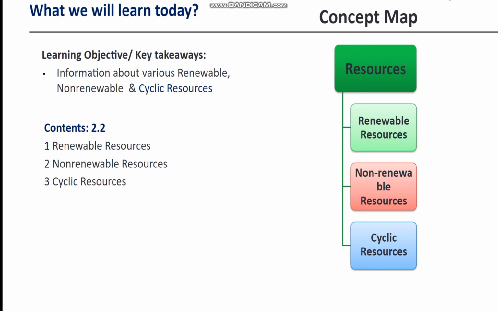Course code is 22447. Now what we will learn today is renewable resources, non-renewable resources and cyclic resources.